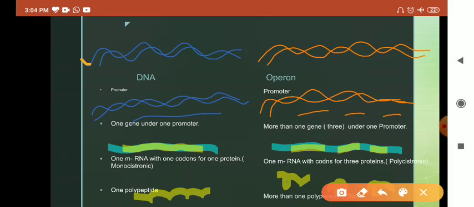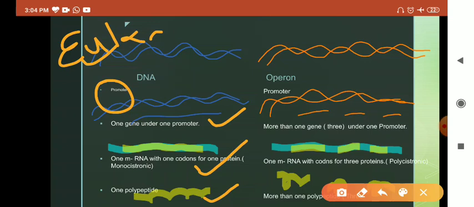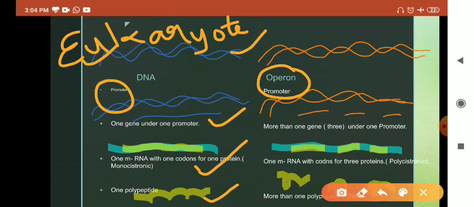See, here you have a DNA and it is having a promoter and one gene, and it is forming one mRNA that is coding for only one protein. So this is the simple concept, and basically all the eukaryotic genes are like this only. They are not in the form of operons, but in prokaryotes we see the operon concept. There are a few exceptions where eukaryotes also have this operon concept, but we are not dealing with it. We are just going to the general concept where operons are in prokaryotes.